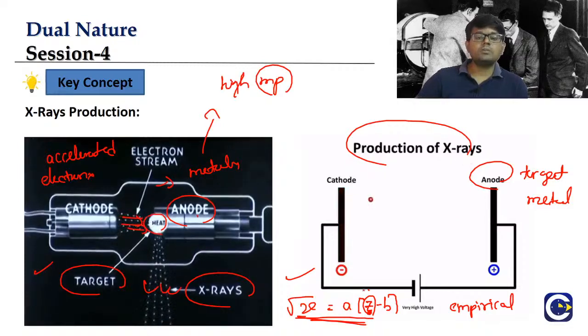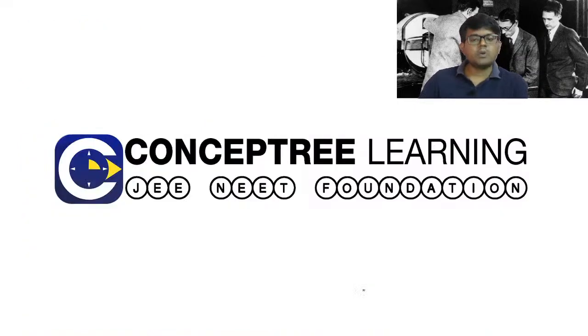So we'll talk about this in the atoms chapter, guys, but broadly this is the dual nature. The main things that we have covered in this chapter are: one, the particle theory of light, the quantum theory, and the support for the particle theory of light, which is the photoelectric emission, Compton effect, Thomson effect, and then pair production.